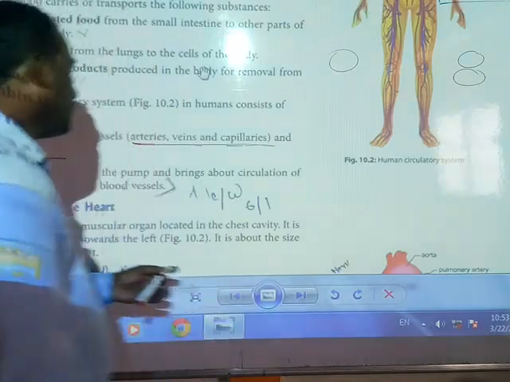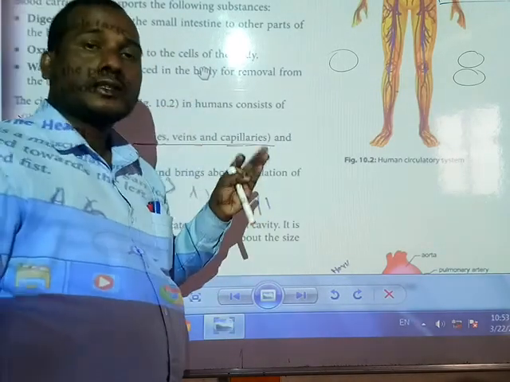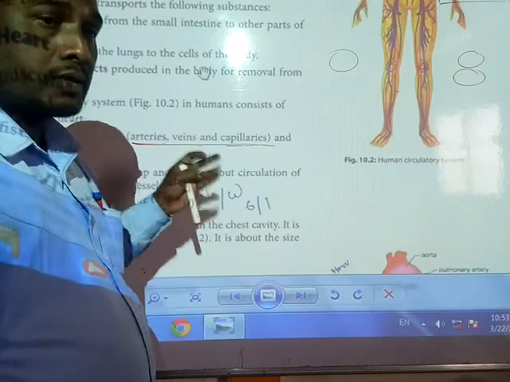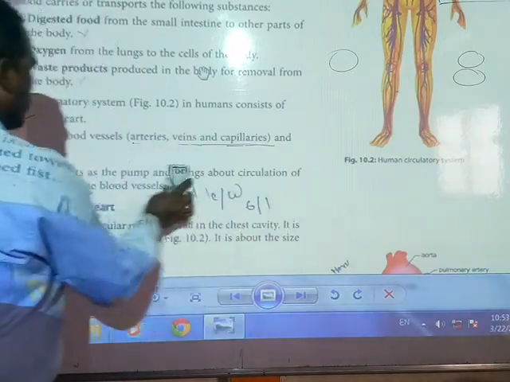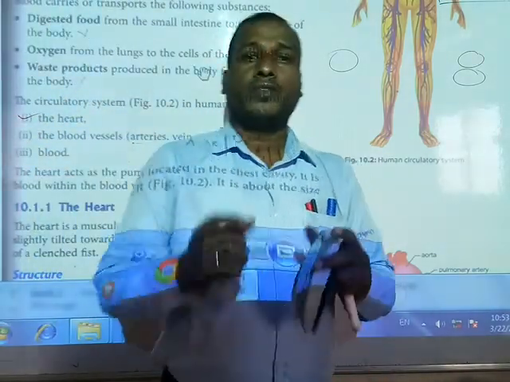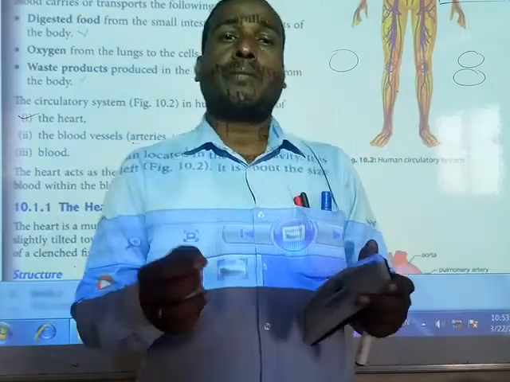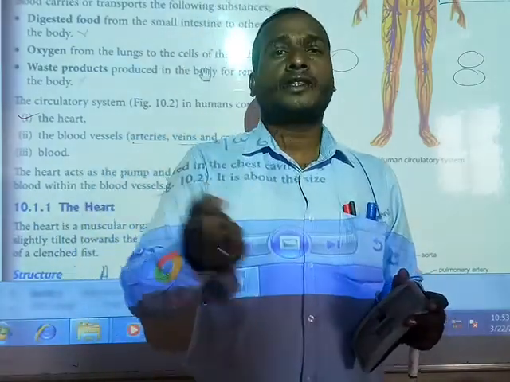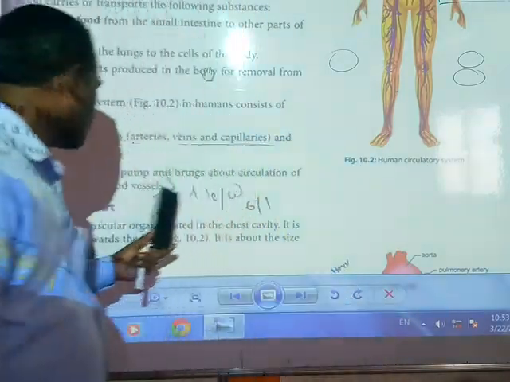Okay, so what are the main things in the circulatory system? One is the heart, the second one is blood vessels, and the third one is blood. The blood vessels are generally artery, vein, and capillaries. I will discuss arteries and veins. Capillaries are very small net systems which reach the cell, connected to the cell. We will discuss that.